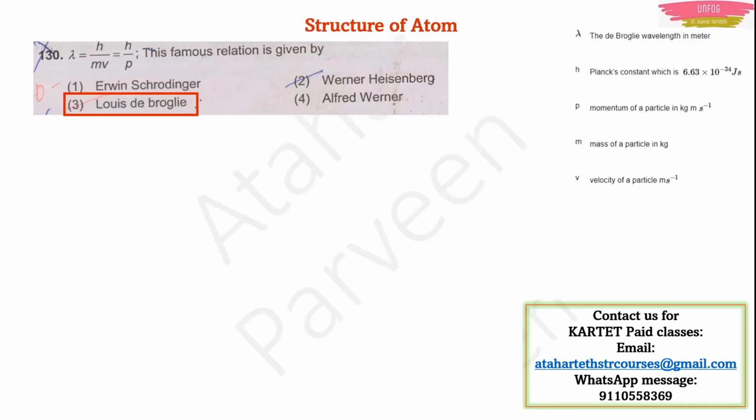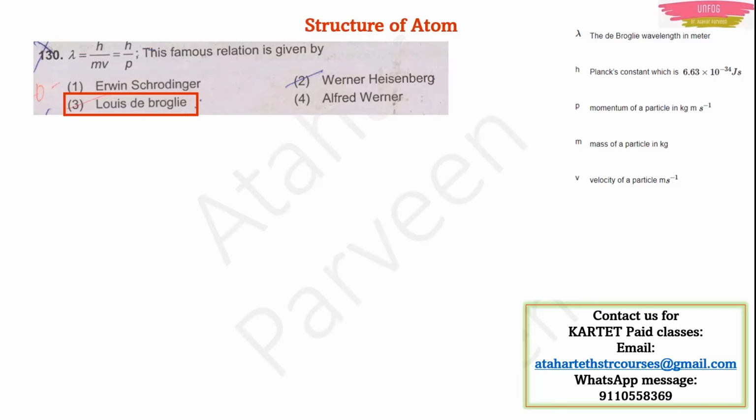And m is the mass of the particle. Its unit is kg. The velocity of the particle will be v here, which is meter per second. And this p is equal to m into v, mass into velocity. This p is the momentum of a particle. See, we are talking about a particle, then we are telling about the wavelength of that particle. Why are we saying like that? Because de Broglie told that a particle can move in the manner of a wave also. It can travel like a wave also. That is the dual nature of matter given by Louis de Broglie.